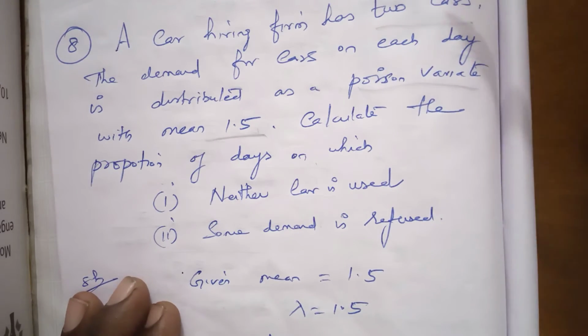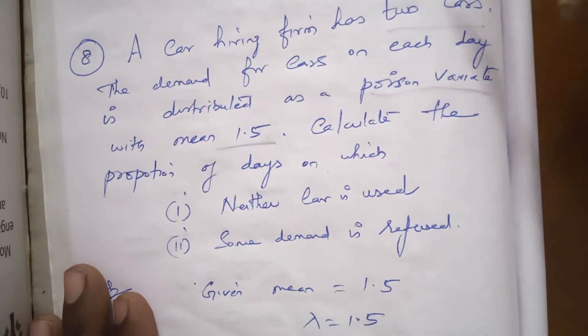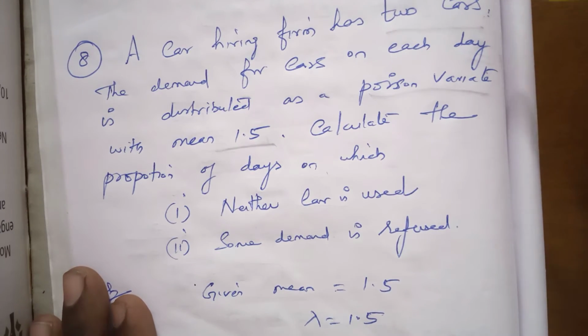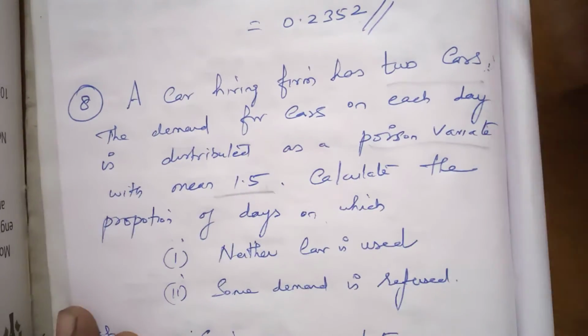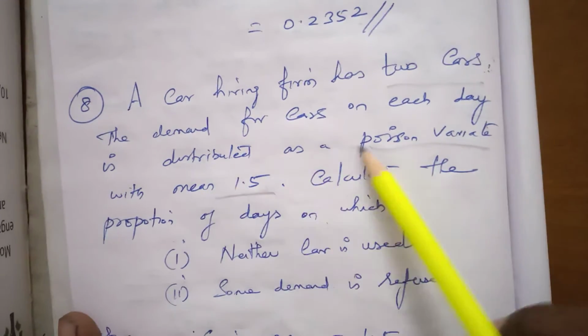Once again, read the problem. The car hiring firm has 2 cars, so the number of cars is 2. The demand for cars on each day is distributed as a Poisson variate.